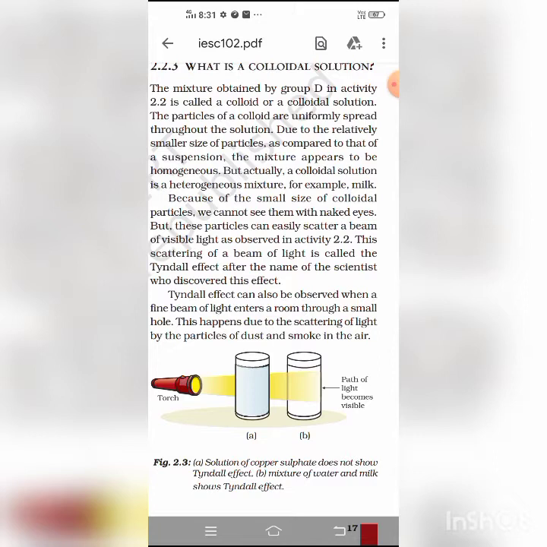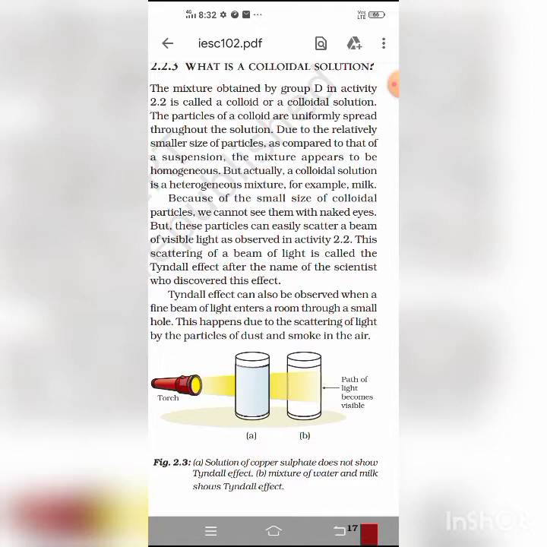butter. When the dispersed phase is solid and the dispersion medium is gas, they are commonly called solid aerosols, for example smoke and dust. When the dispersed phase is solid and the dispersion medium is liquid, they are called sols, such as paints, gold sol, cell fluids, toothpaste, milk of magnesia and mud. These all are sols.